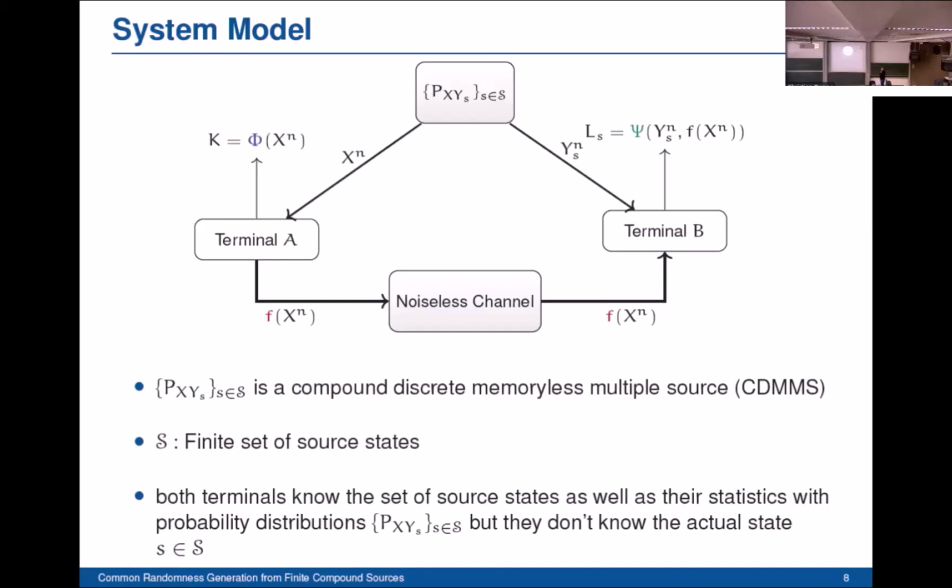So here we have a compound discrete memoryless source with two components and with two generic variables. And here the set corresponds to the set of our states, so it is a finite set. We assume that both terminals, terminal A and terminal B, know the set of states and know the statistics. However, they don't know the actual state. And as you can see here, only the outputs at terminal B are state dependent. So this is the model we're considering.